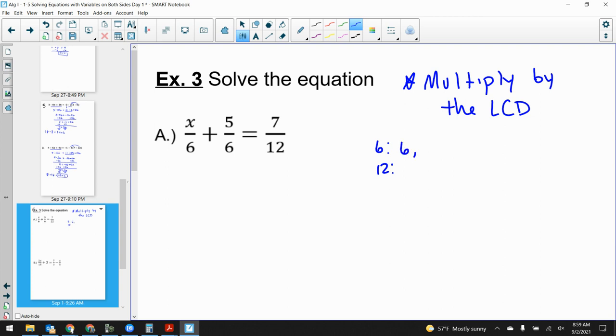6 times 1 is 6, 12, 18, 24, 30, 36. Take a look at 12. 12, 24, 36, 48. And those will go on, right? What's the smallest number that occurs in both those lists? 12. And that's my LCD.